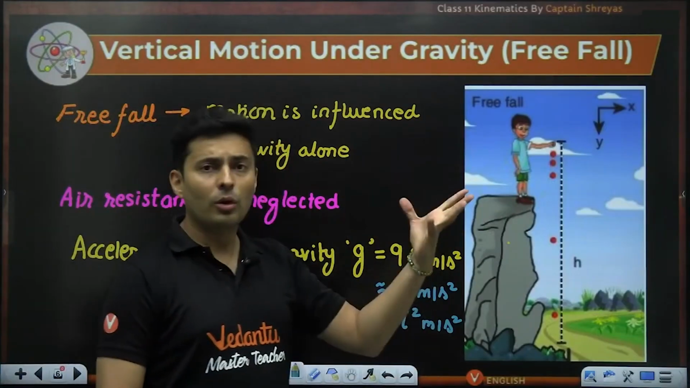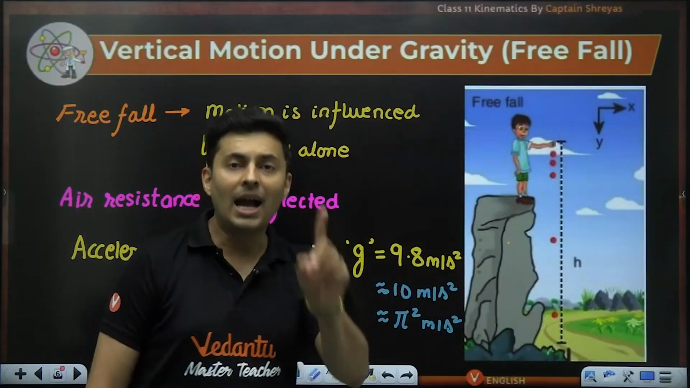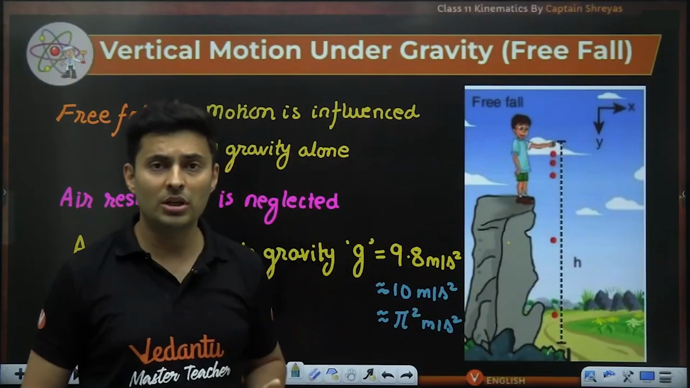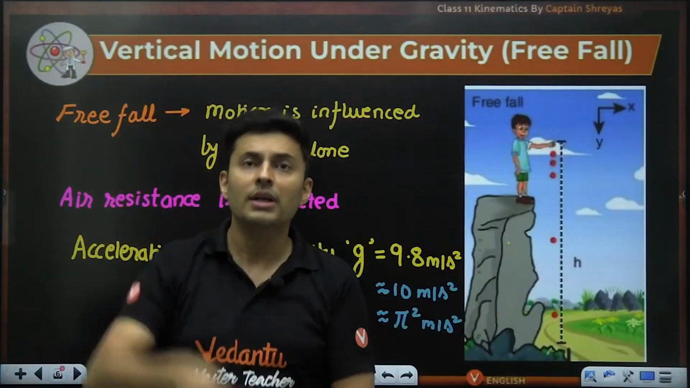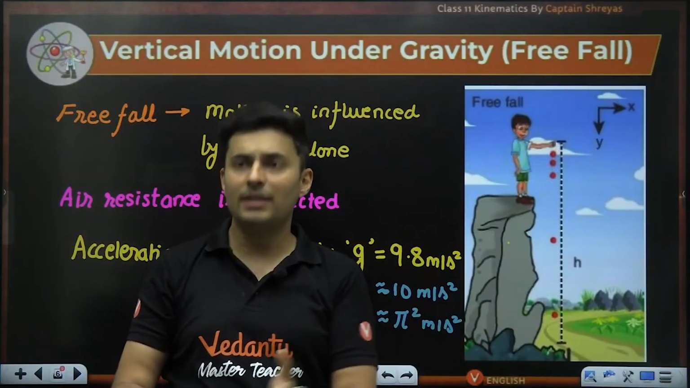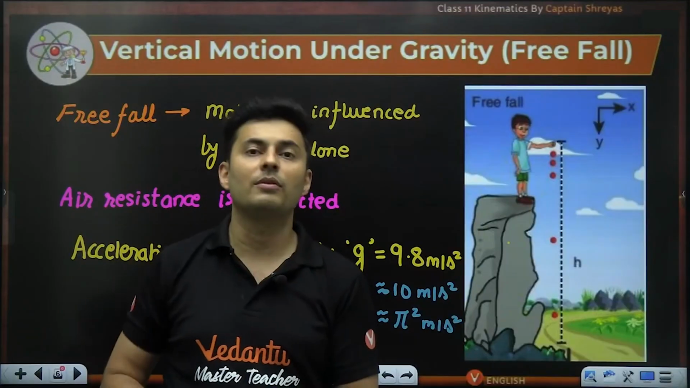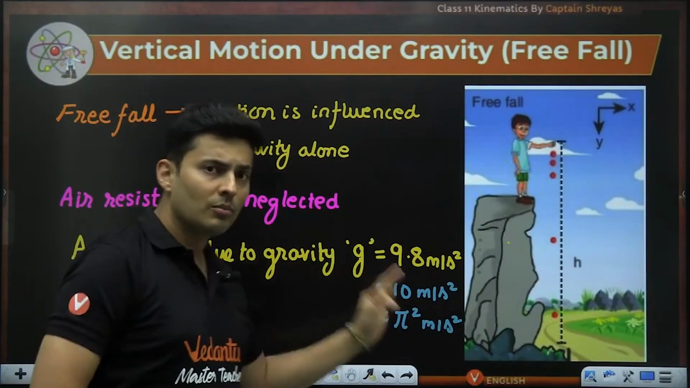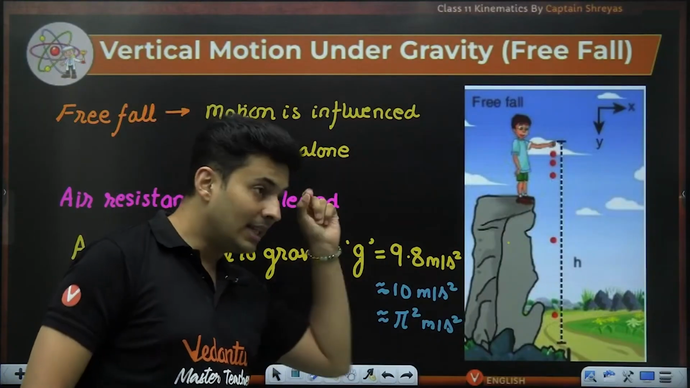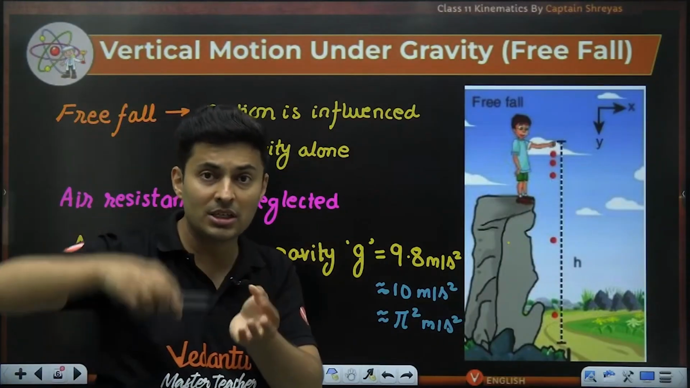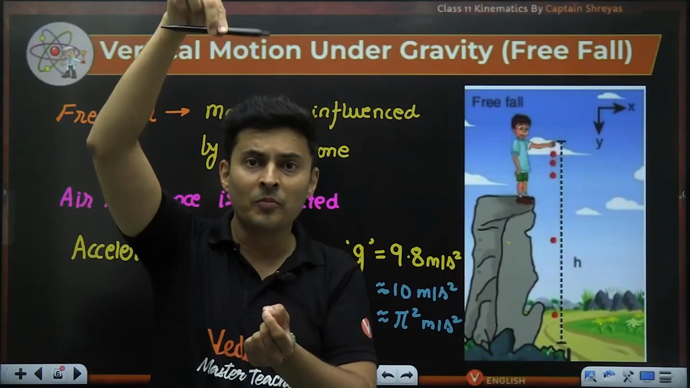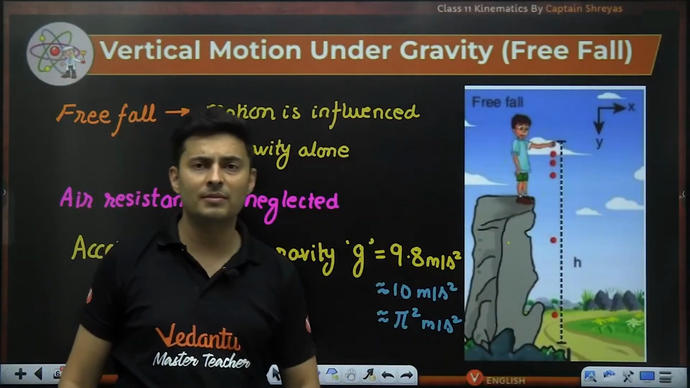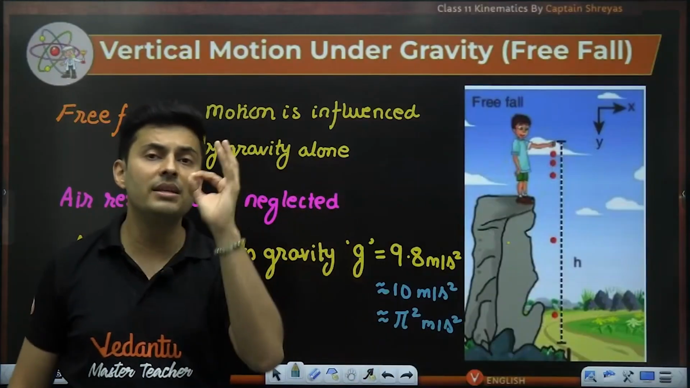So whether you throw a body up, whether you throw a body down, as long as only gravitational pull is there, it is considered motion in free fall. This is free fall. Even this is free fall. Everything which is just influenced by gravity is motion under free fall. And that acceleration is there because the speed keeps on changing. It's not like when I drop, the speed is the same. The speed will keep increasing. So every 1 second, the speed roughly increases by 9.8 meters per second.